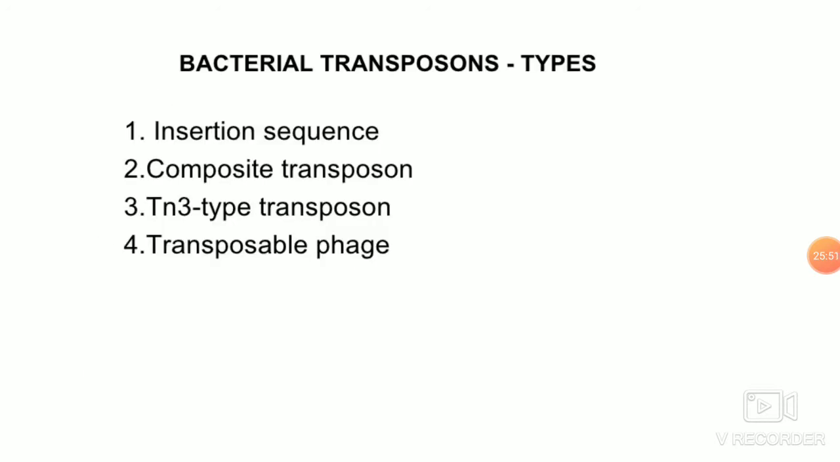In bacteria, you have four types of transposable elements. First is the insertion sequence, second the composite transposon, and third, what I have given as an example, the Tn3 transposon, which is also called the non-composite transposon, and the fourth is the transposable phage.